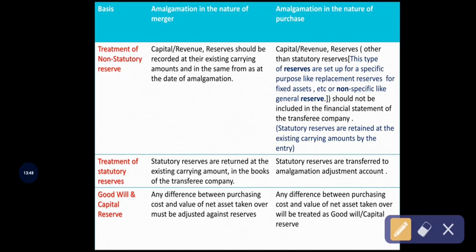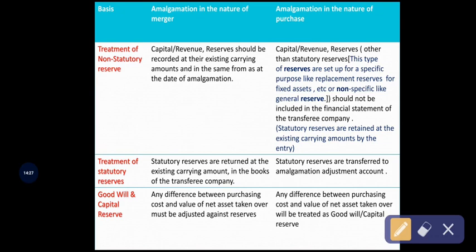fixed asset damage. Okay, so intentionally the board of directors, the companies will keep a small amount of reserves for the safer side. These types of reserves are called non-statutory reserves. In non-statutory reserves, the companies keep a reserve intentionally, but under statutory reserve, as per the provisions and law only, the companies maintain the reserves. So this is the difference between statutory reserve and non-statutory reserves.